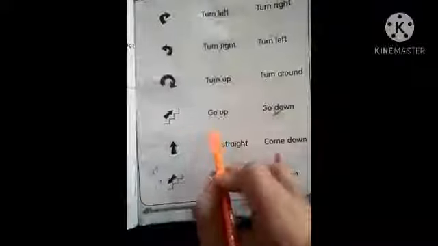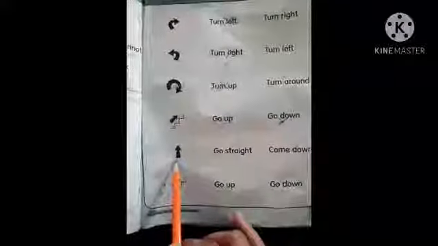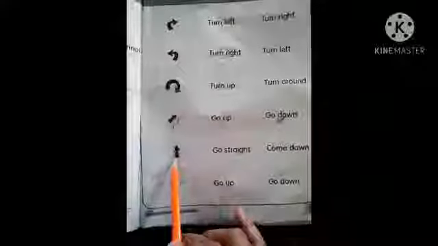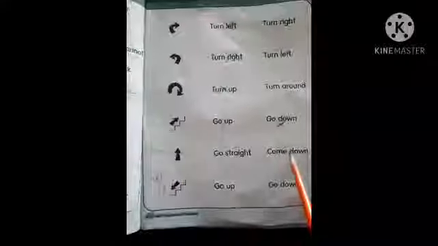This is the right answer, go up, because this is indicating the upside. This arrow is indicating the straight, that we can move straight on the road. So we should cross out the come down.